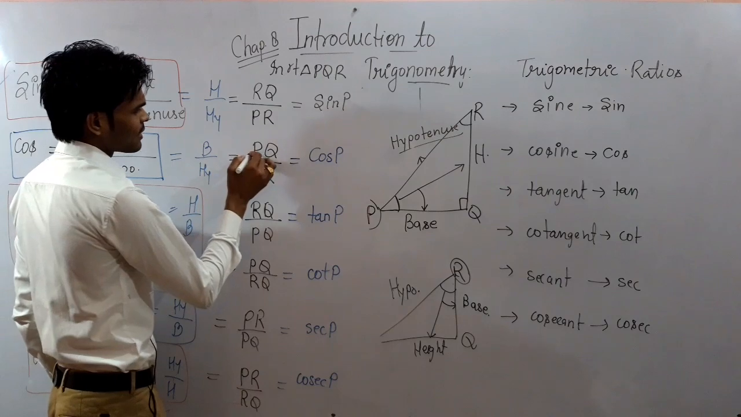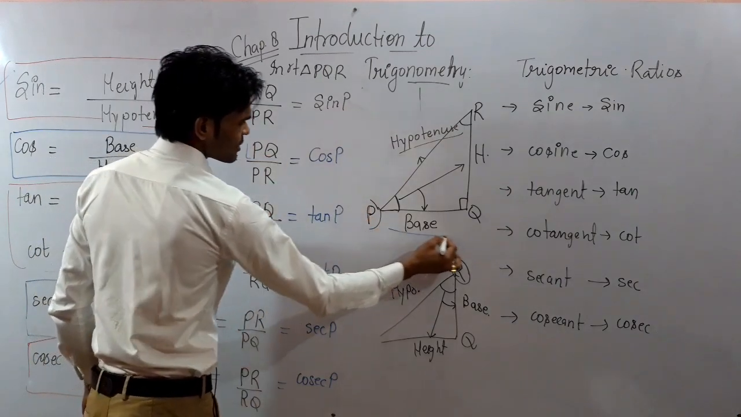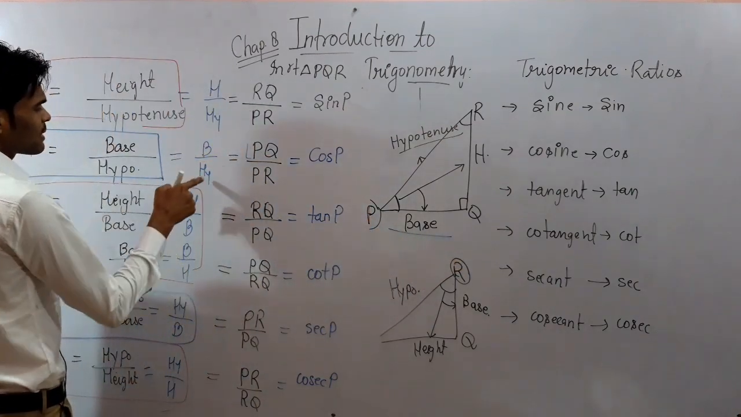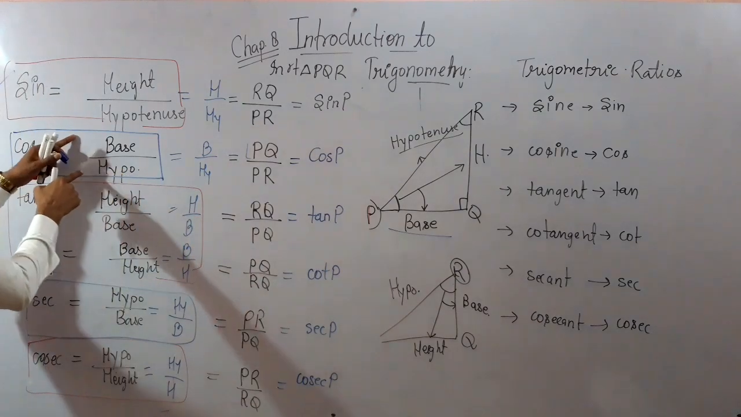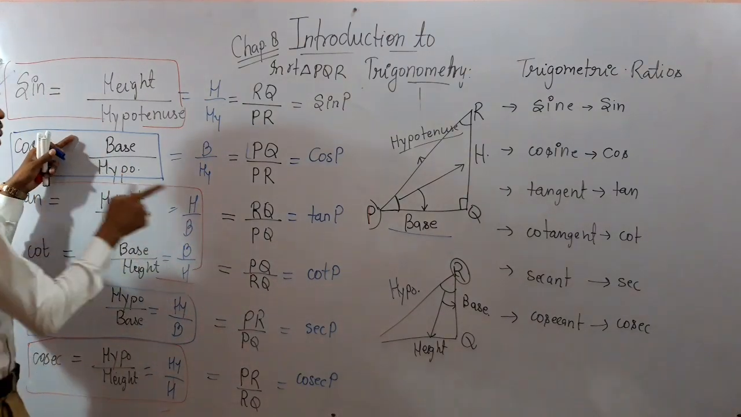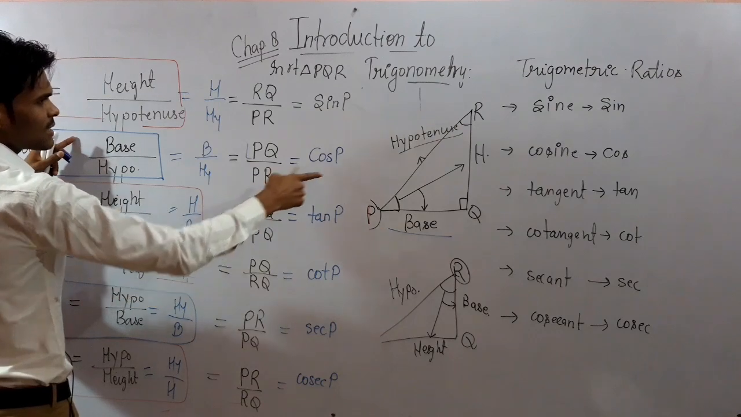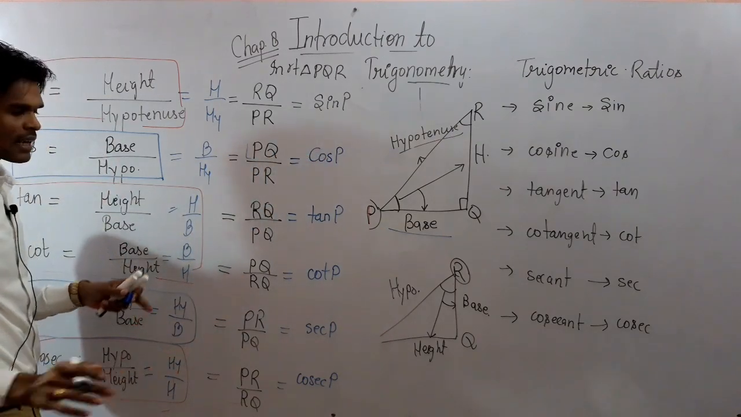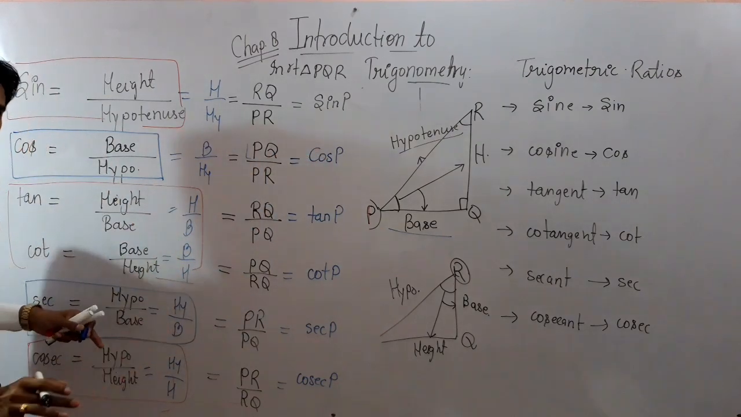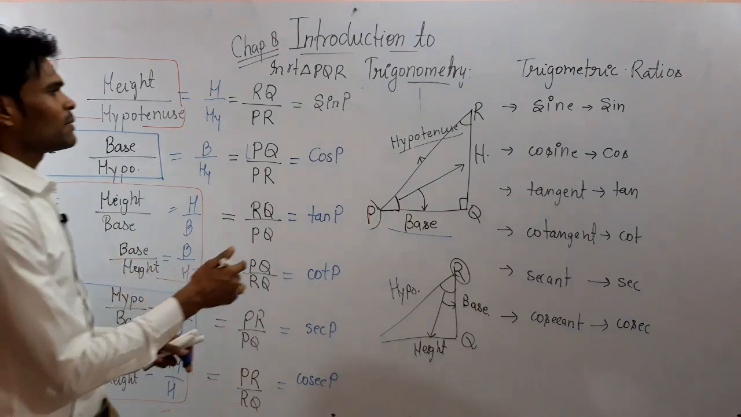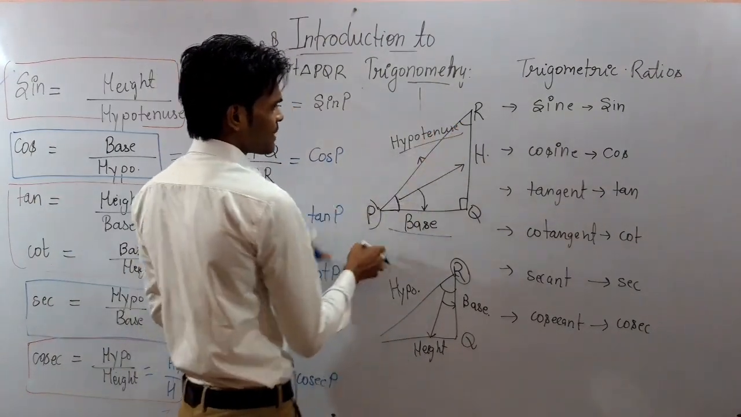So you can see here PQ is the base over here. So we have written here base upon hypotenuse. Is that clear? यहाँ पे हमने क्या लिखा? Base upon hypotenuse. So PQ is the base and PR is the hypotenuse. Clear? Have you all learnt it? Okay. So in this way, if we take the angle R, these values will change.